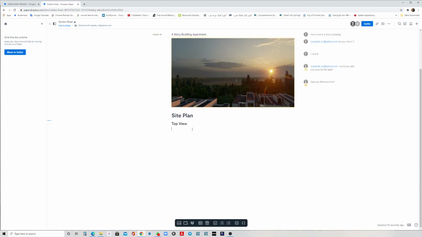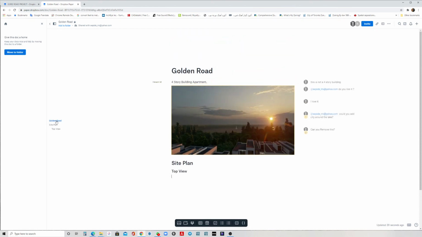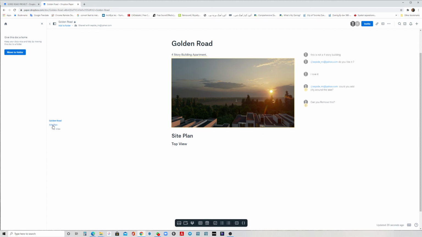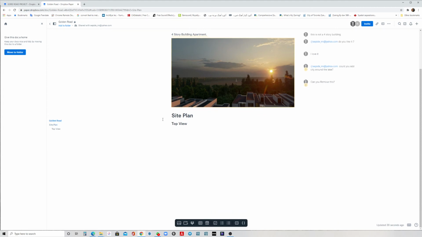For example, if you had a lot of documents here, the first one, as you see, the line is longer because it's a large header, so it takes you here. When you click on here, it takes you to site plan. And as you see, because this is a medium header, it's gonna be part of and sub details of this site plan. So that would be amazing.